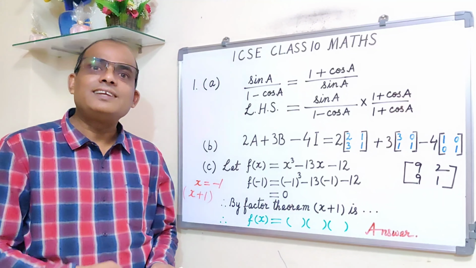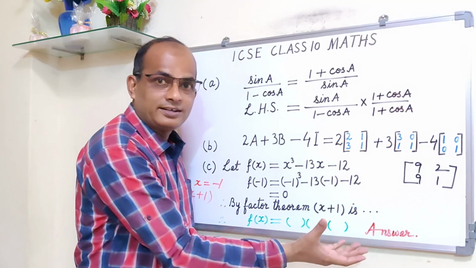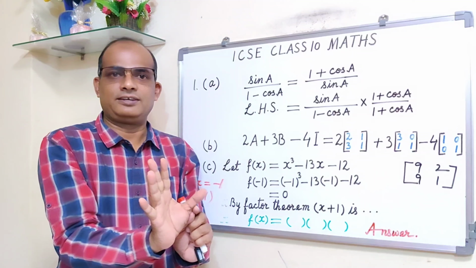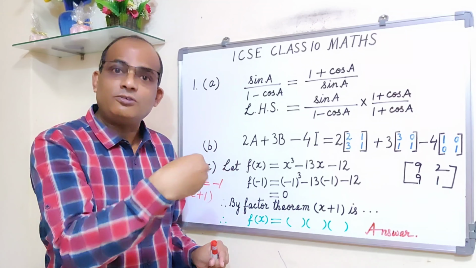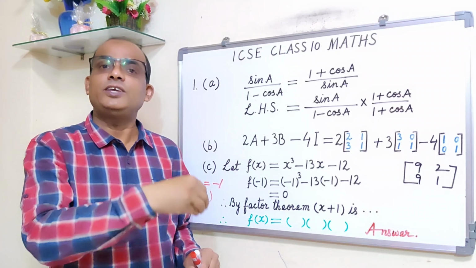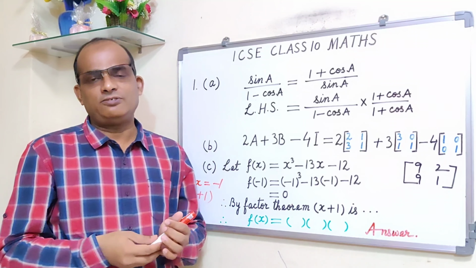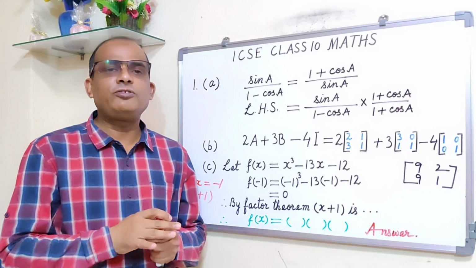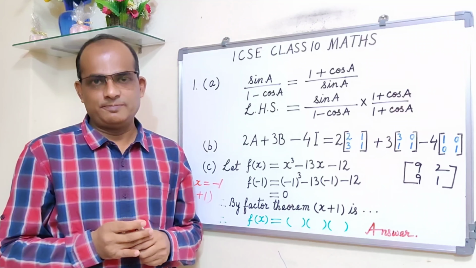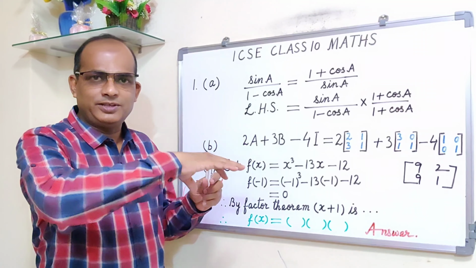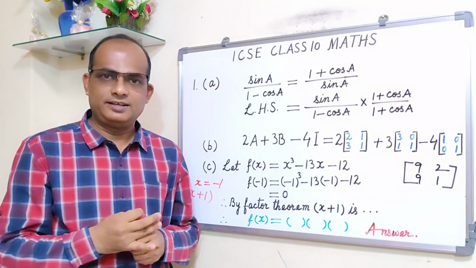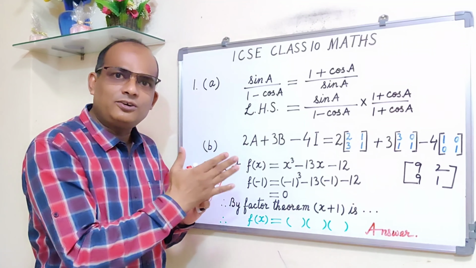Some at least write that x plus 1 is a factor, but please write that it is a factor of f(x), a factor of the given polynomial. For this purpose only 2.5 hours is given, and 15 minutes reading time is given to you. It's not like you are doing something extra which is not required. So this is the part of the solution.